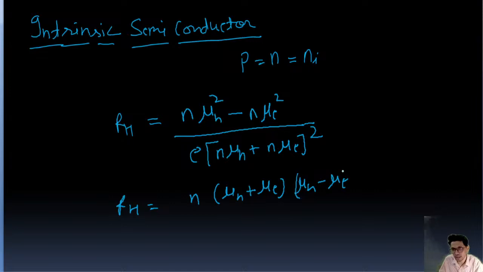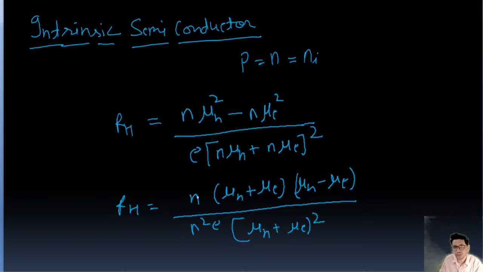A square minus B square equals (A plus B)(A minus B), right? And here we will take N square common, so this is going to be N square e into (mu h plus mu e) whole square, right? So N will get cancelled, and mu h plus mu e will get cancelled with this, and then the value of RH is going to be